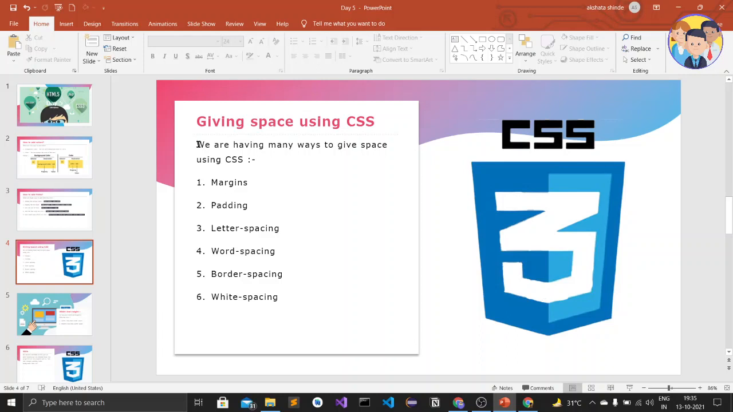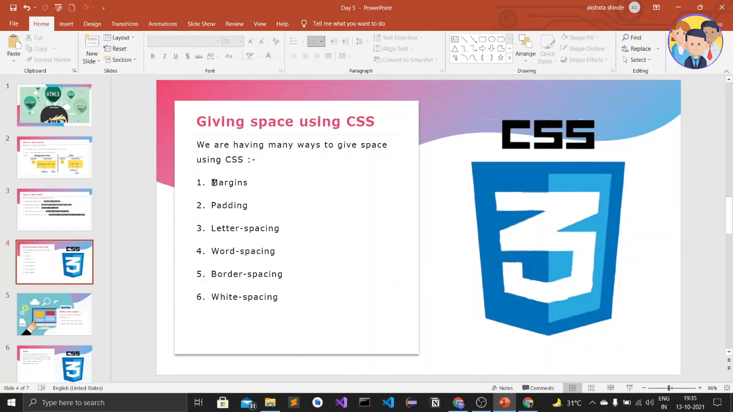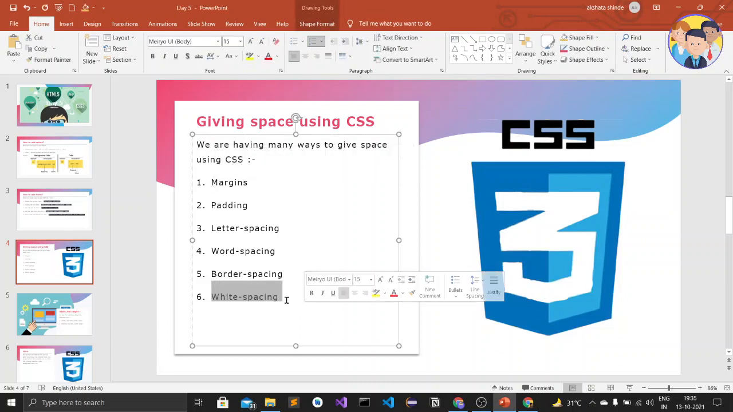Okay, so there are many ways to give space in CSS. So the first one is margin, then padding, then letter spacing, then word spacing, then border spacing, then white spacing. Okay, so this white spacing is not much important, and border spacing is also not much important. So these 4 are important. Okay, so I will give a star as they are important and can be used many times. Okay, and these 2 are not much important as we can give it manually also.